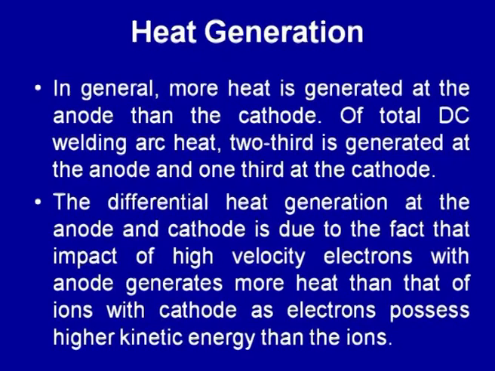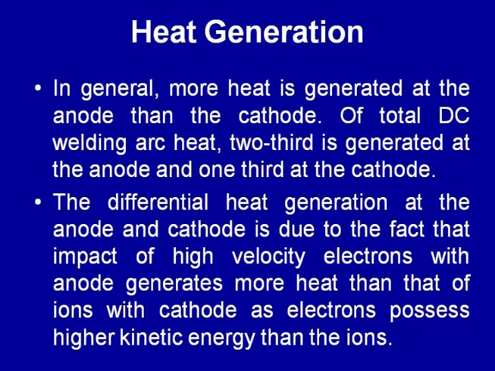As far as heat generation is concerned, we know that when the current flows during the welding, the power of the arc is given by Vi. So, this Vi determines the amount of heat being generated during the welding, but the amount of heat is not equal, especially when we are using DC. More heat is generated at the anode side than the cathode side.